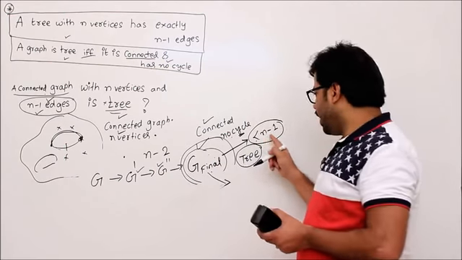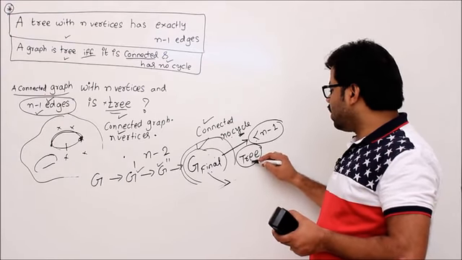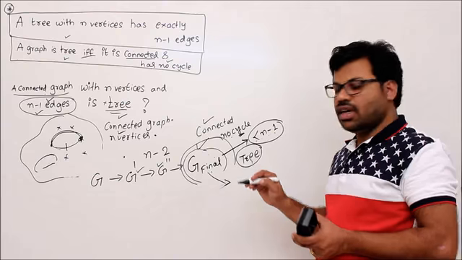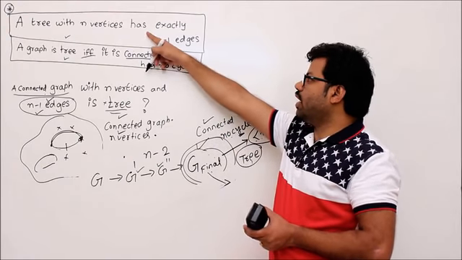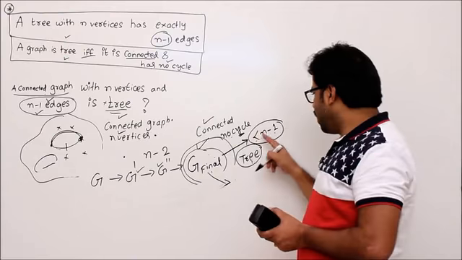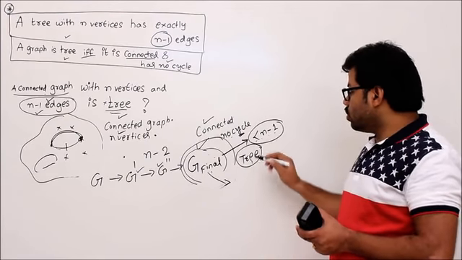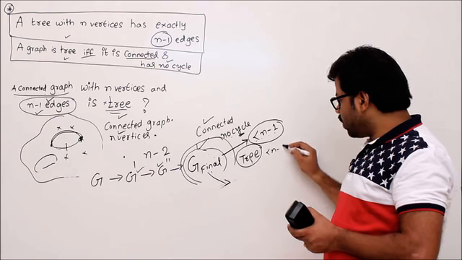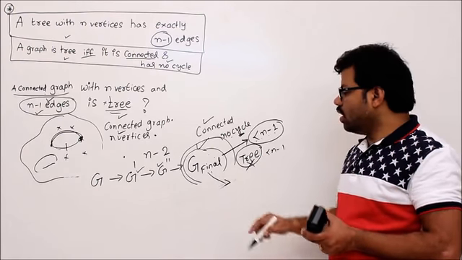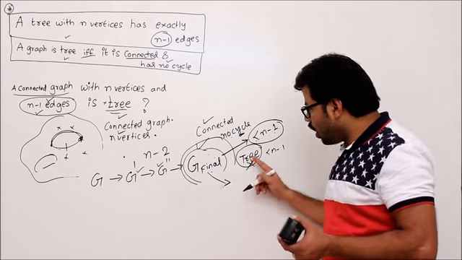After removal of some edges, if you form a tree, then that tree should have less than n minus 1 edges. But no tree, already you know this one, every tree should have how many edges? n minus 1 edges. But you have less than n minus 1 edges. Then definitely you are wrong. So you got a tree with less than n minus 1 edges, which means definitely it is impossible. How did you get that impossible thing? Where did you start? How did you arrive at this point?